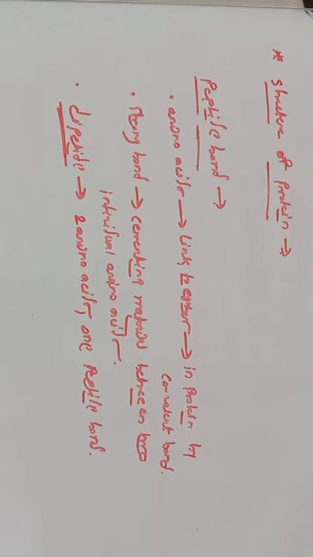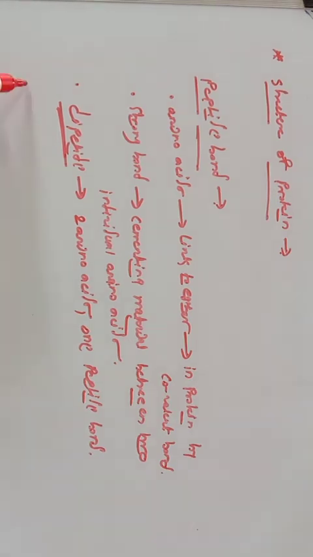It is very important. The dipeptide will have two amino acids and one peptide bond. Whenever a peptide contains more than 10 amino acids, then it is considered a polypeptide.